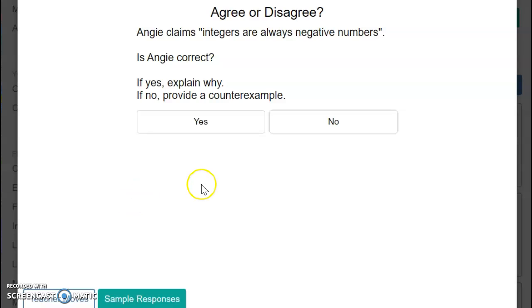Remember, integers are outside of the whole numbers and natural numbers, so I can use any of the counterexamples as 0 or 3 or 5 or 2 or 4 or any positive numbers are also integers.